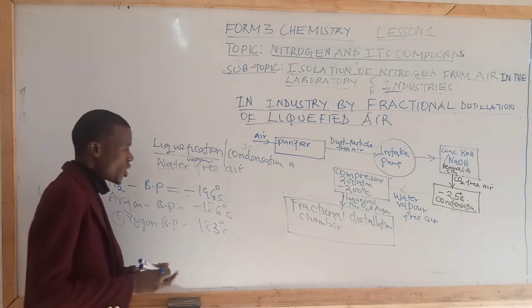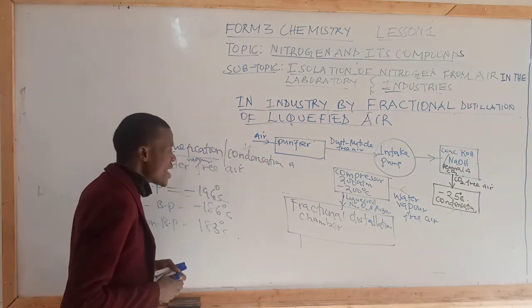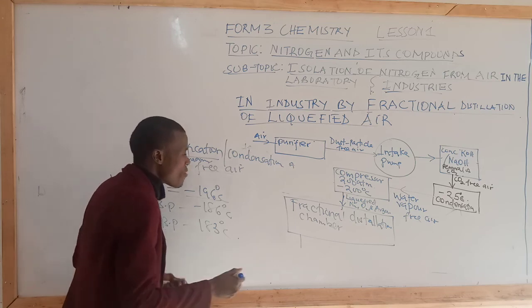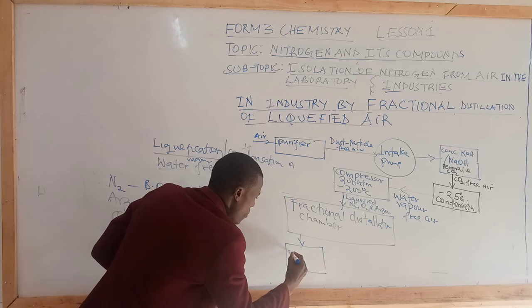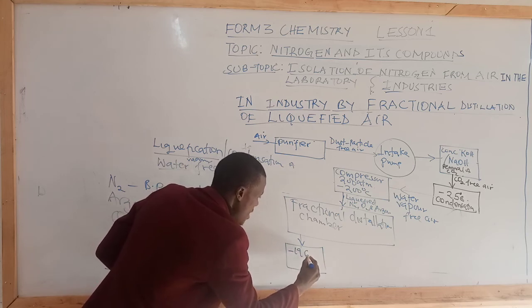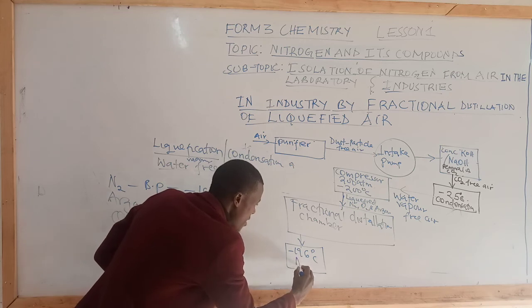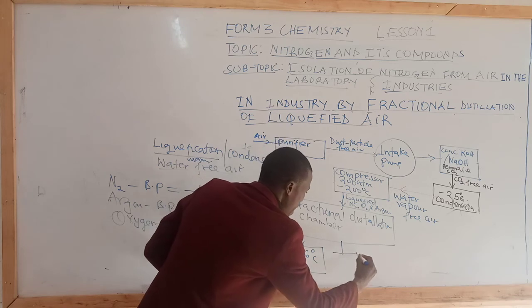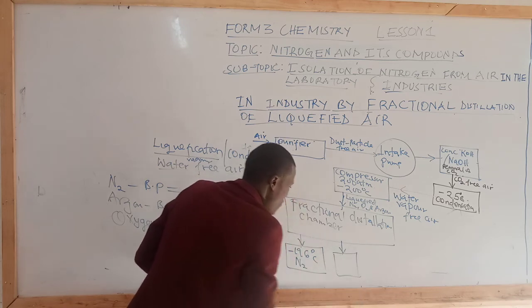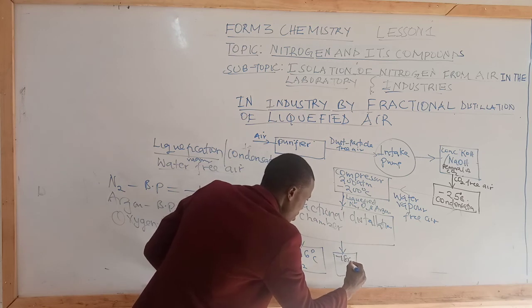And for that case, we will say that nitrogen will be distilled off first, since it has the lowest boiling point. So we have negative 196 degrees Celsius, and we have nitrogen gas distilled off, followed by argon, which is having negative 186 as the boiling point.